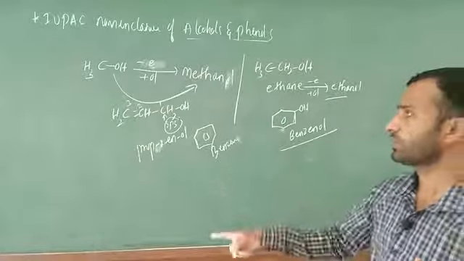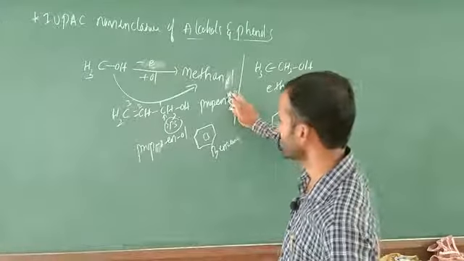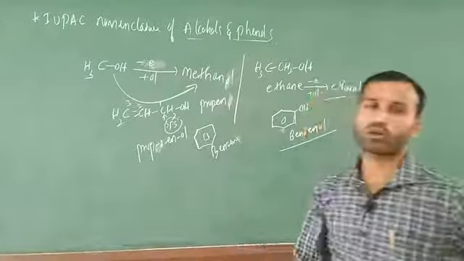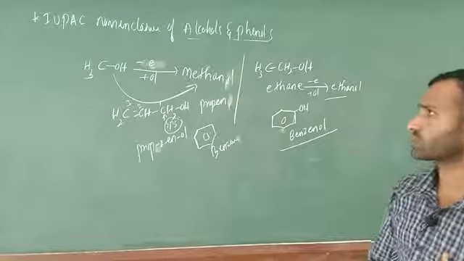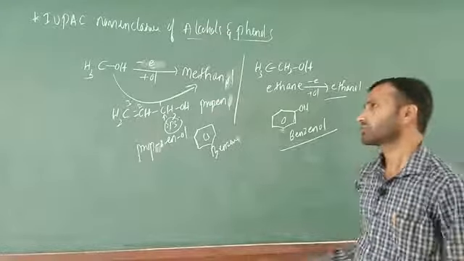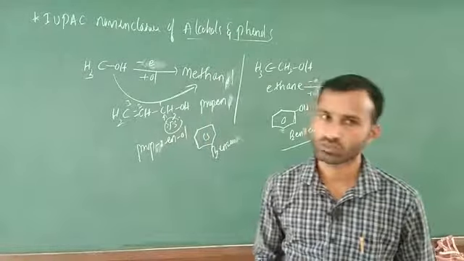What is the name of this one? Propene. In this case E is replaced by OL, that is called propanol. Prop-2-en-1-ol, that is the IUPAC nomenclature. Okay. Up to this, the structure of alcohols, phenols and IUPAC nomenclature is completed.